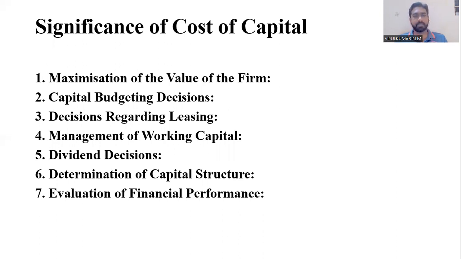The third point is decision regarding leasing. At some point of time, it is better to take the asset on lease rather than buying it. Sometimes it will be convenient for the company. So while fixing this decision, whether they have to buy it or take it on lease, the cost of capital ingredient also has to be checked by the company so that they can decide better.